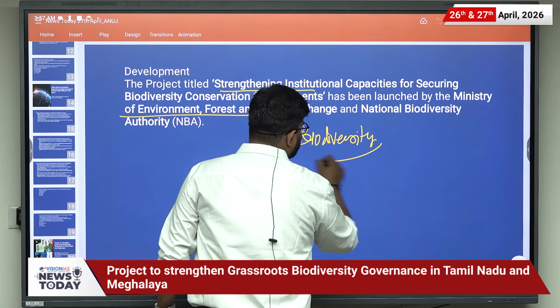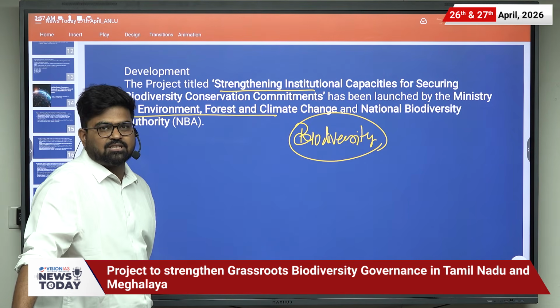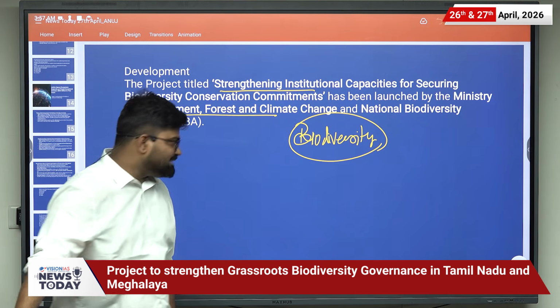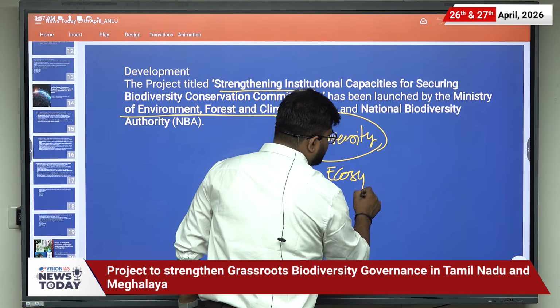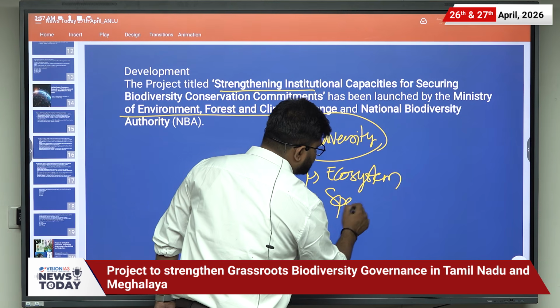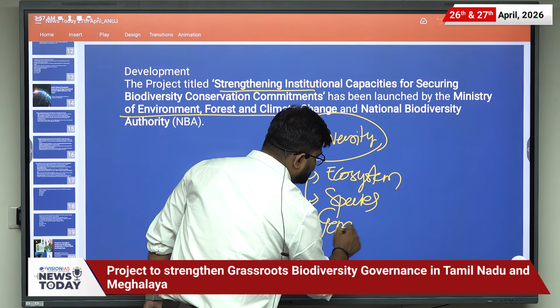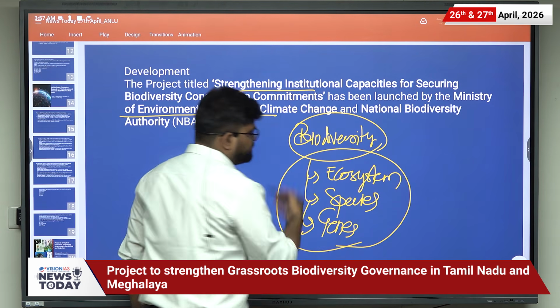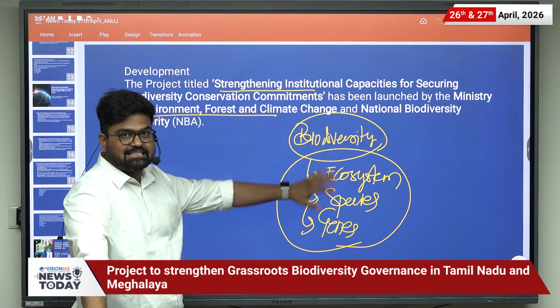So basically, biodiversity is all the living organisms of the planet. It basically consists of ecosystem diversity, species diversity, as well as the genes diversity. You might have read about the ecosystem, species, genes diversity.